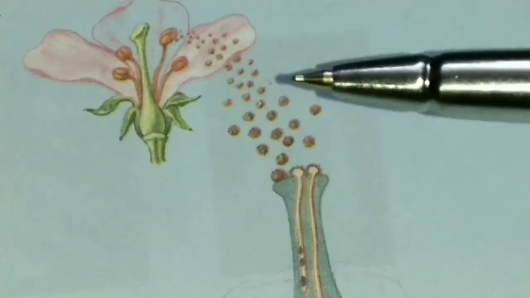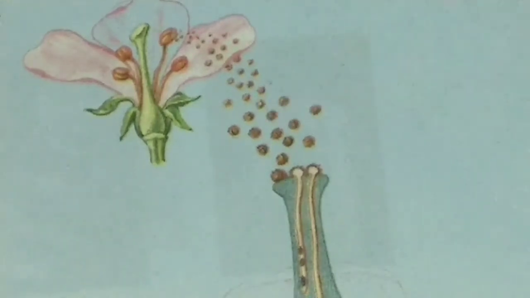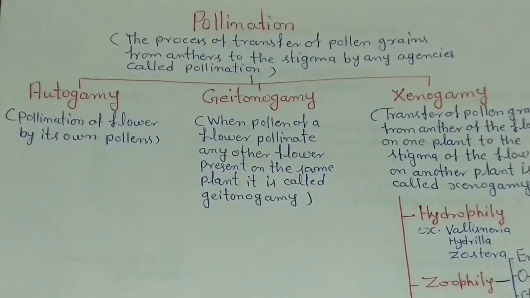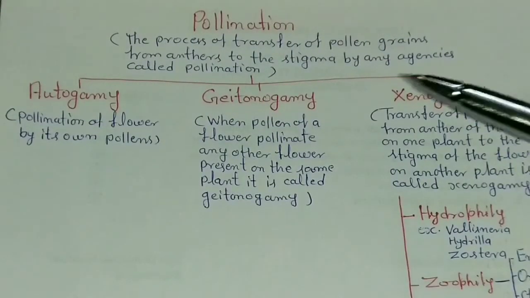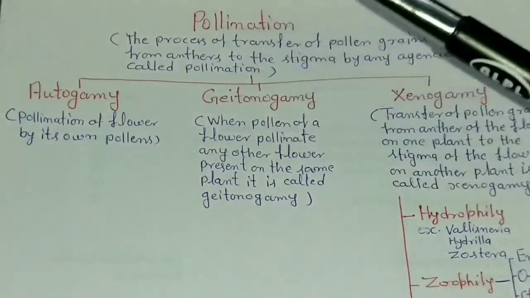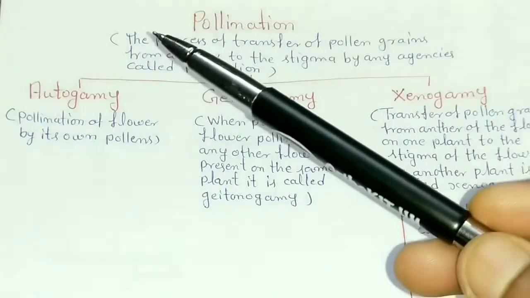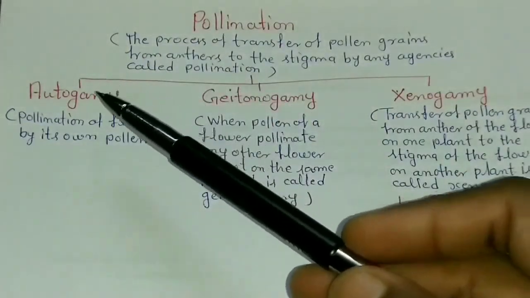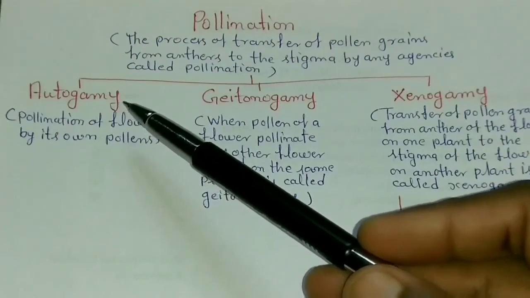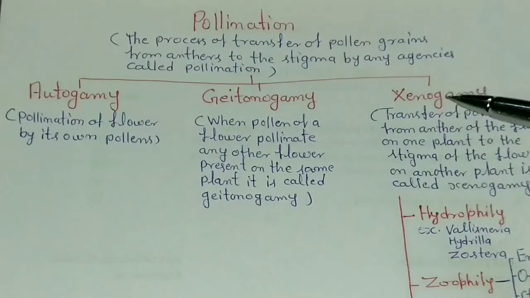Now come to the next topic, types of pollination. See the flowchart of pollination. Depending on the source of pollen, pollination can be divided into three types. Number one is autogamy, number two is geitonogamy, and number three is xenogamy.